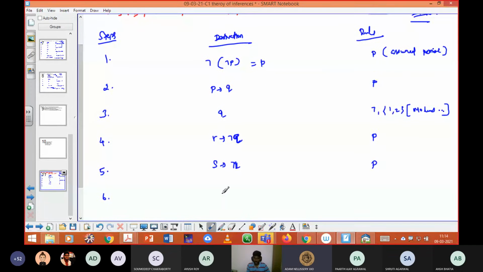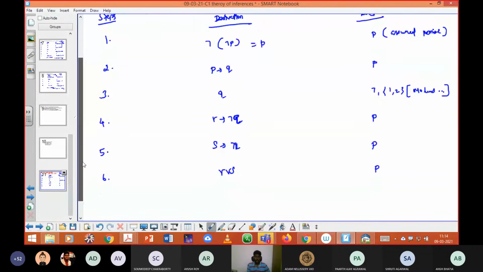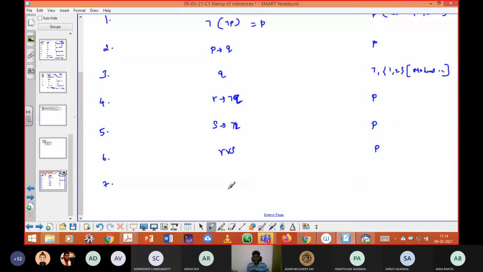R, R, S. Okay, fine, S by using rule P. So I think I have introduced all the 4 premises, right? Now I should connect any one of these and then try to say the answer. What steps can be connected? Logical equivalence for 4 and 5. Why not 4 and 6 also? That's your way, not a problem. No, 4 and 5. From 4 and 5, how can we proceed?